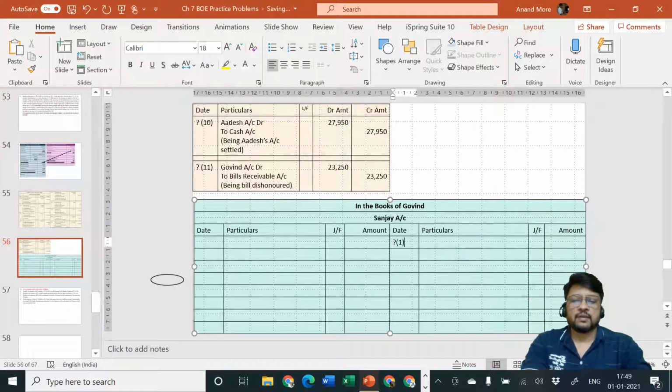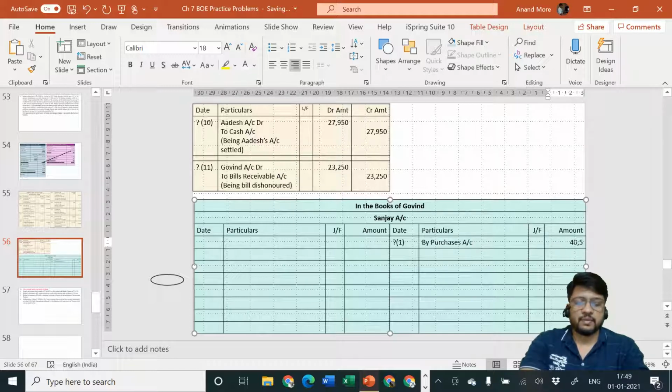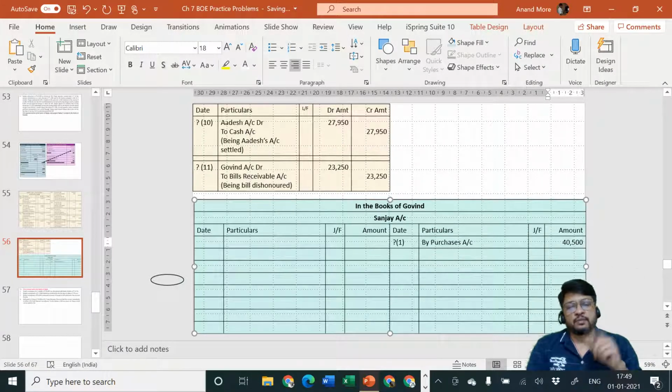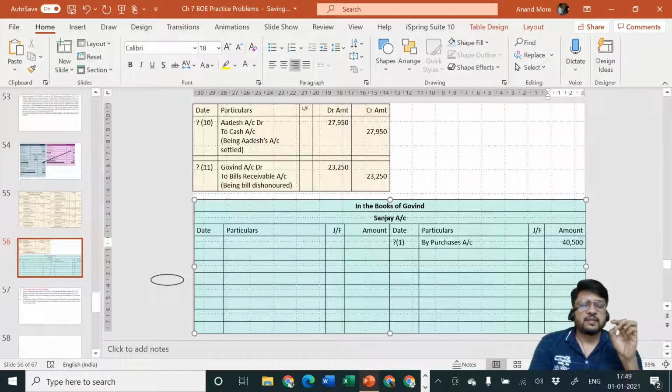Entry number 1 that I am passing here is purchases account, the amount is rupees 40,500. Be careful, don't write the entry for 45,000. Now I know that you would prefer me to get out of the screen, but there are some gestures which are necessary for you to understand. That's why I'm not getting out of the screen. Okay, look at my hands. I'm thinking from whose viewpoint it will be easy for you to understand, and then it will be easy for the purpose of passing the entries. So although I may be making a little bit of disturbance on the screen, still please bear with me.